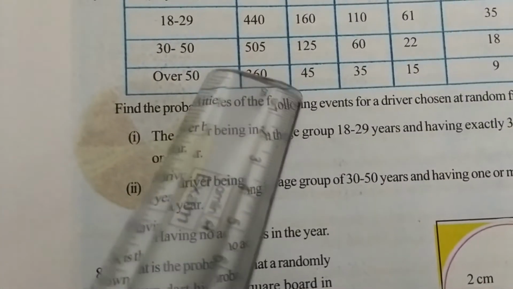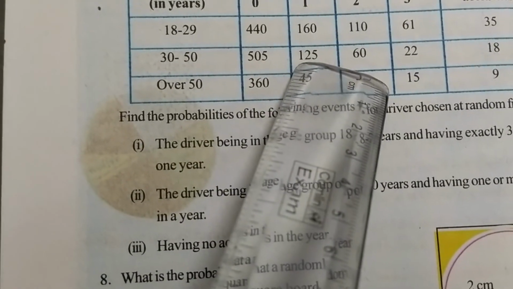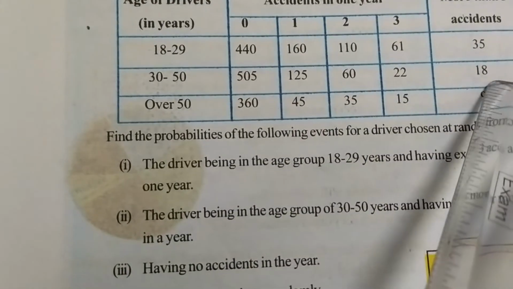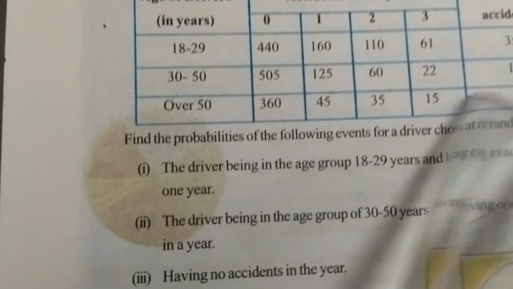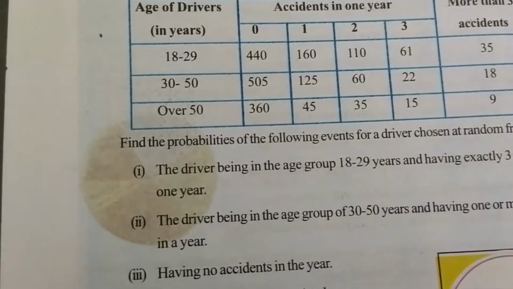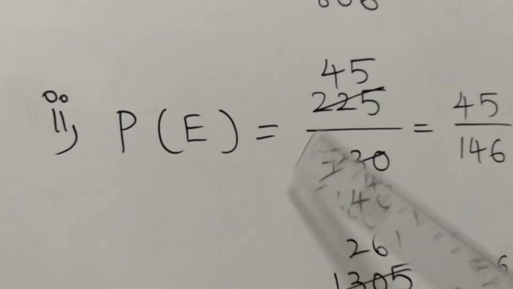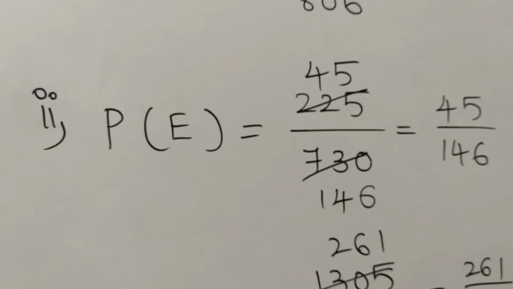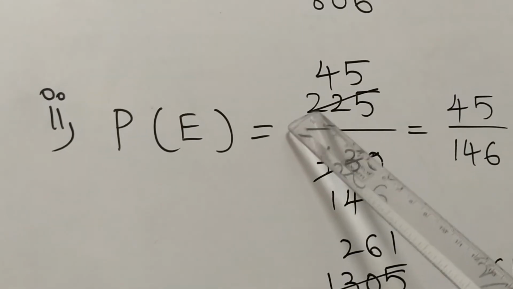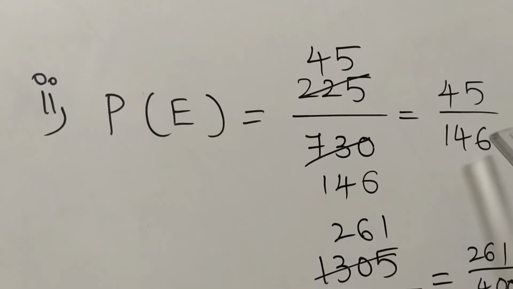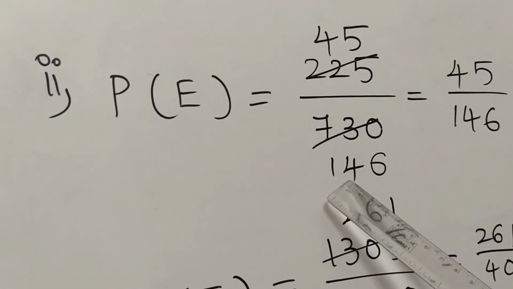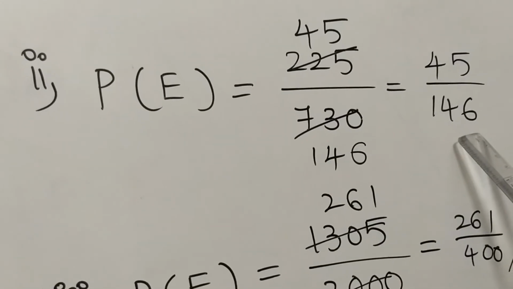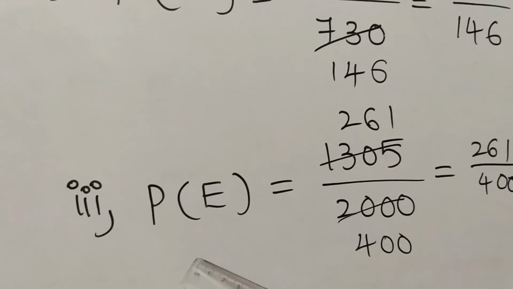Next is the 30 to 50 group and 1 or more accidents. You count from here, students: 125 plus 60 plus 22 plus 18, it is 225, and the second answer is 225 by the total, which if you add is 730. Now cancel by 5: 5 4s are 20, 5 5s are 25, and 5 1s are 5... this gives 45 by 146.